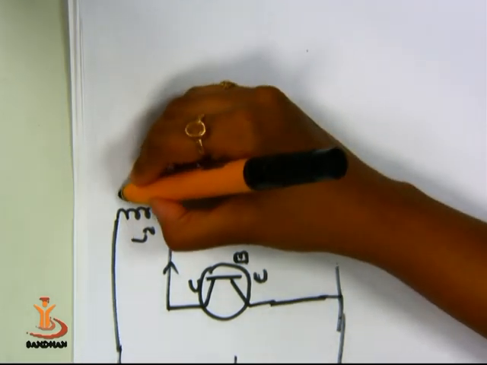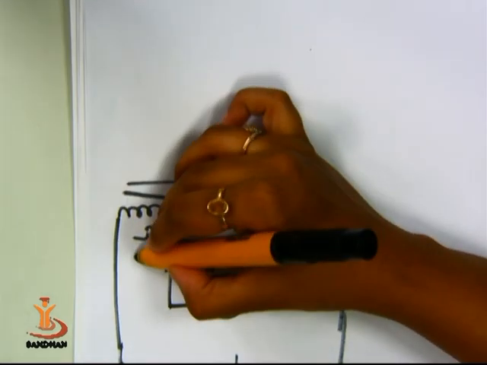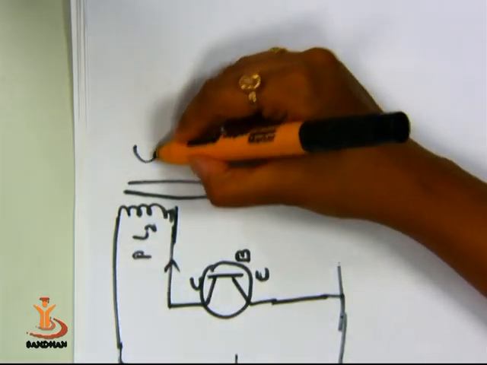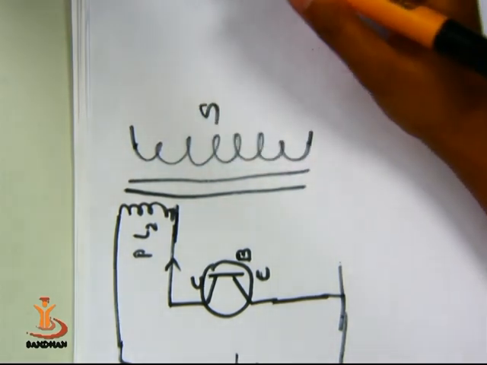Now with this L2 one transformer is joined. So this works as the primary of the transformer, and this is a secondary of the transformer.